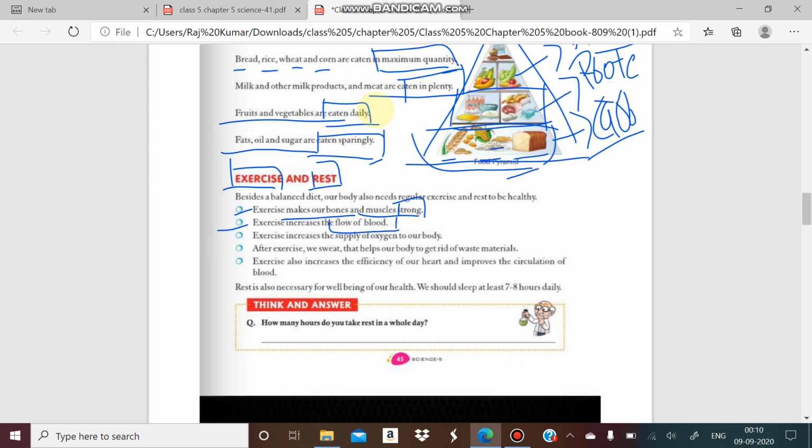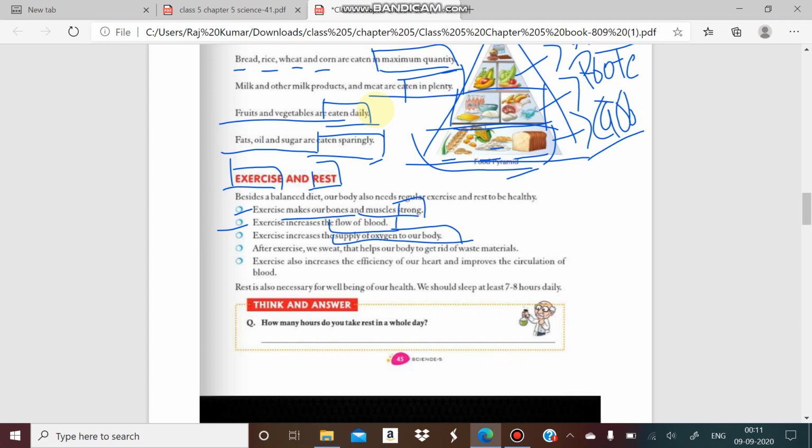So when we do exercise, the flow of blood will increase, and it will increase the oxygen level in our body. The flow of blood will supply more oxygen in our body, so we can say that it is also helping us to stay healthy.